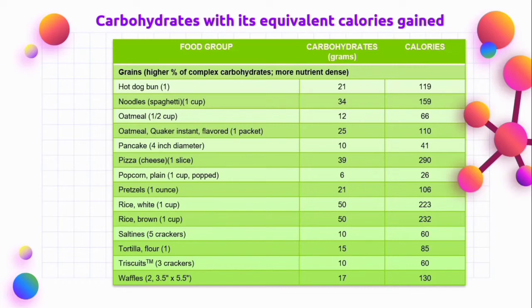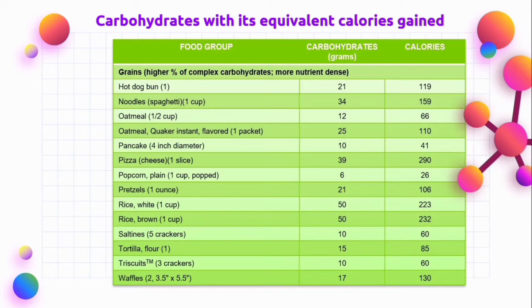One cup of popped plain popcorn has 6 grams of carbohydrates and 26 calories. One ounce of pretzels has 21 grams of carbohydrates and 106 calories. One cup of white rice has 50 grams of carbohydrates and is equivalent to 223 calories. One cup of brown rice has 50 grams of carbohydrates and 232 calories. Five saltine crackers have 10 grams of carbohydrates and 60 calories.